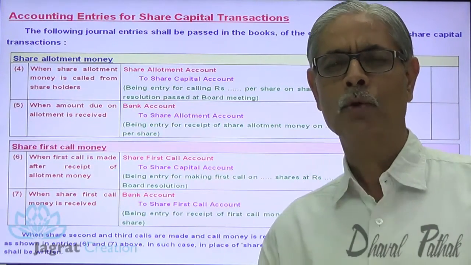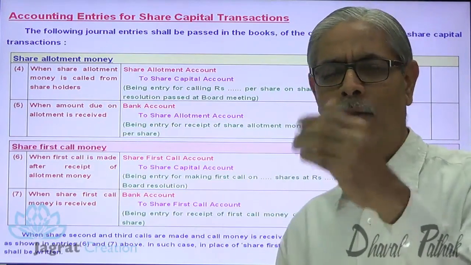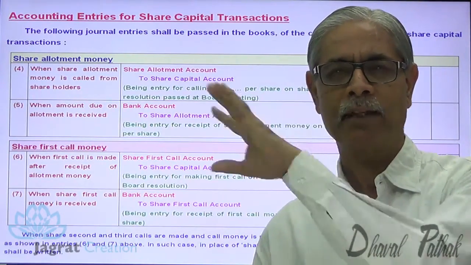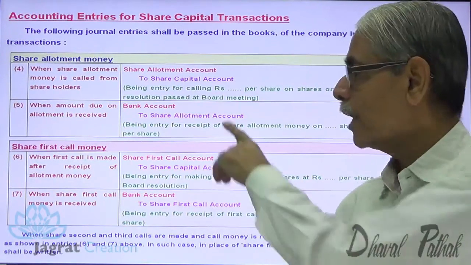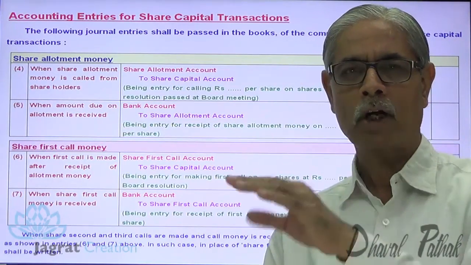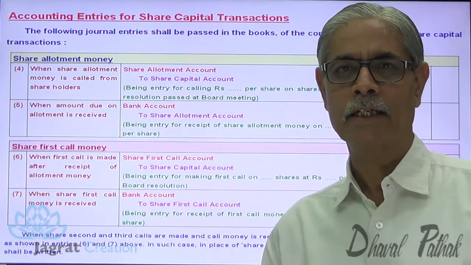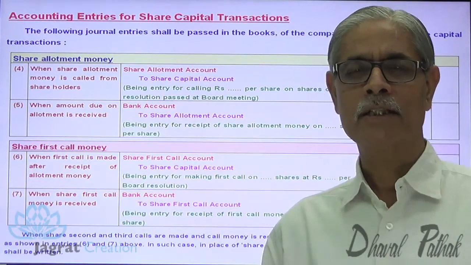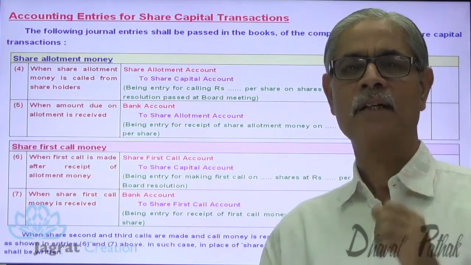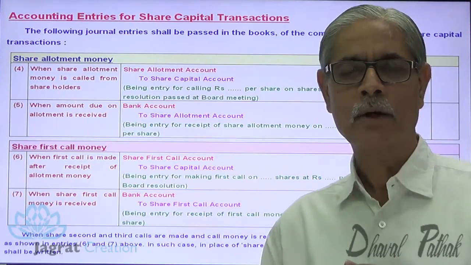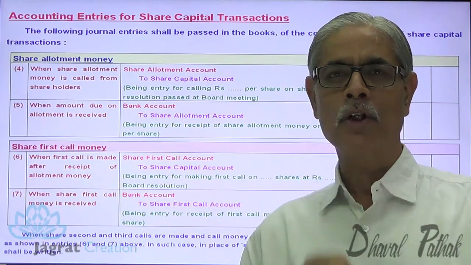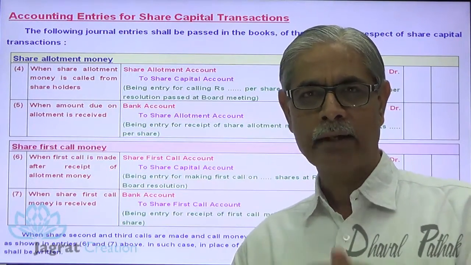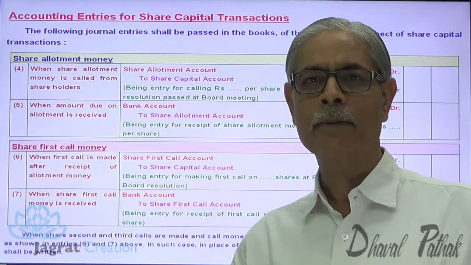Now I want to talk about calls in arrears: amount demanded but not paid. The amount demanded with allotment not paid is known as allotment in arrears or calls in arrears. The amount demanded with the first call not received is also known as calls in arrears. How to write the entry for calls in arrears, how the entry is recorded when the amount is subsequently recovered, and, if interest is charged on the outstanding amount, how the interest on calls in arrears gets recorded, are the next points of concern. Let me start.